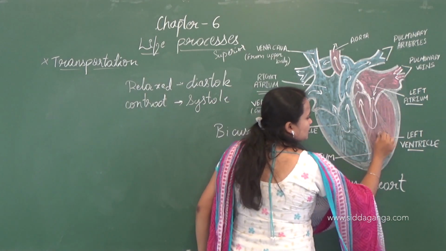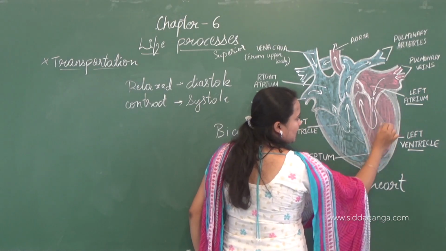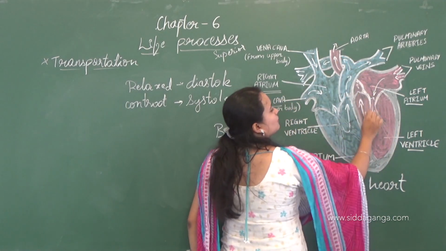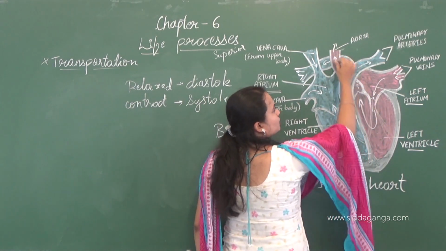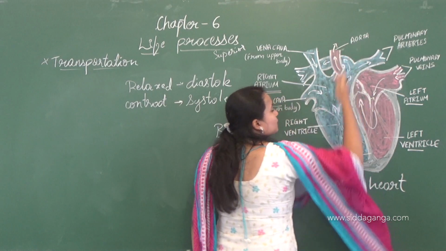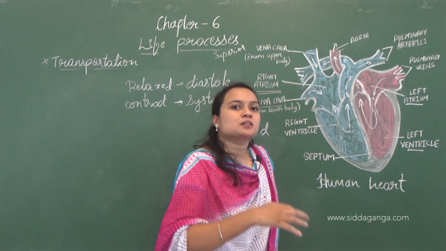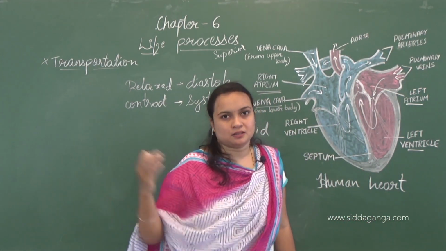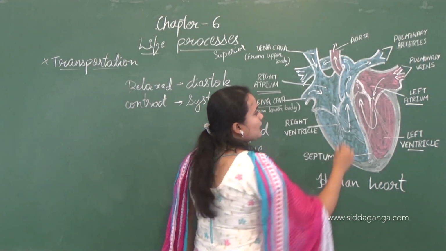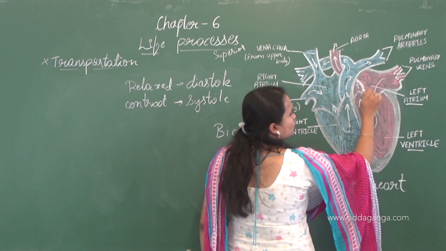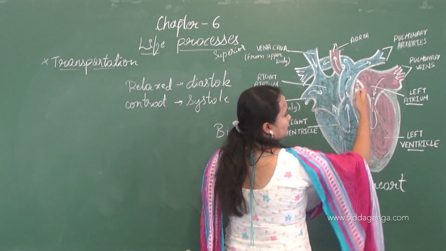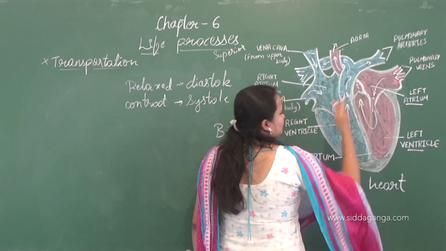And when systole takes place in the ventricle, the blood will be pumped forward to the aorta, from the aorta to the arteries, arteries to the capillaries, to each and every cell. And here there is also a valve so that the blood cannot come back to the ventricle.